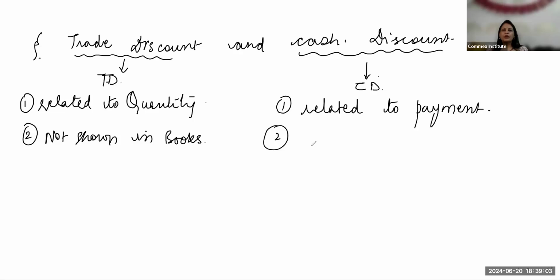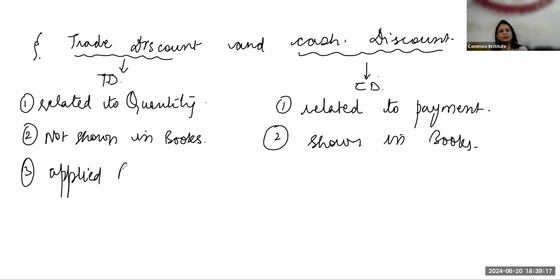The cash discount is shown in the books. Third, trade discount is applied first. First we apply the trade discount, and the cash discount is applied after trade discount.